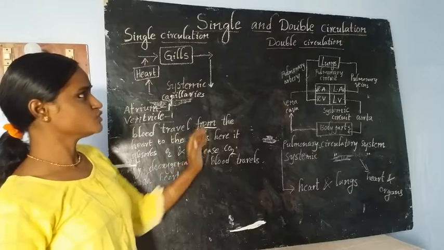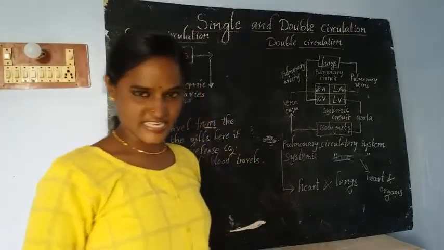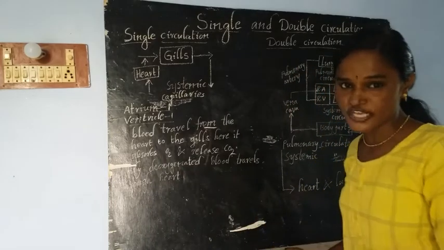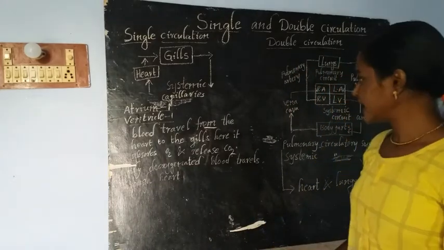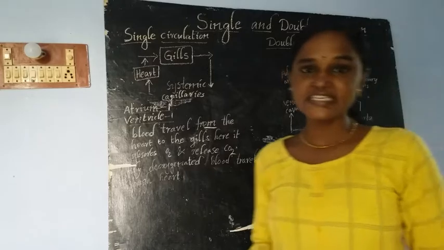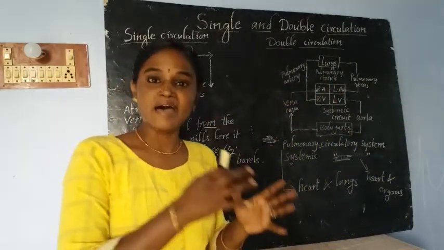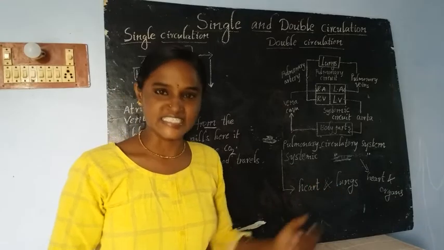Then it is time to discuss double circulation. Double circulation takes place inside the body of mammals and birds. We can see double circulation in two groups of organisms. What are they? Mammals and birds.